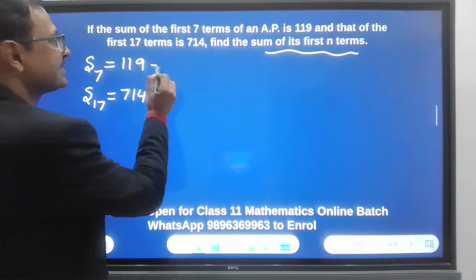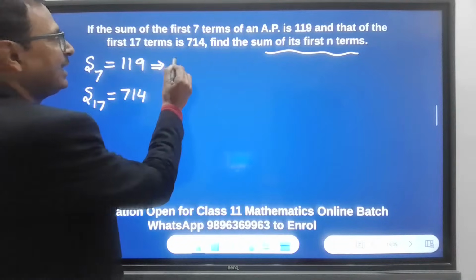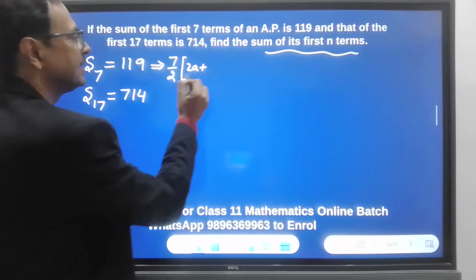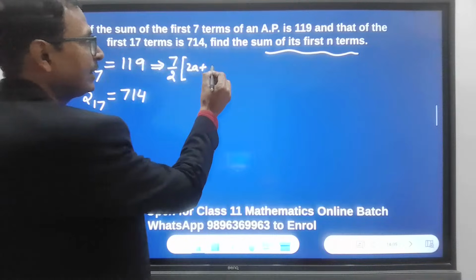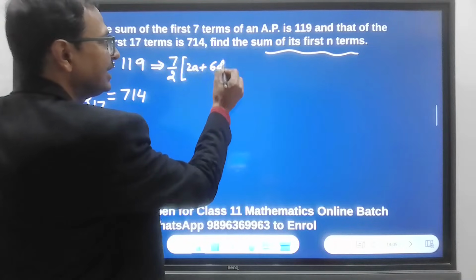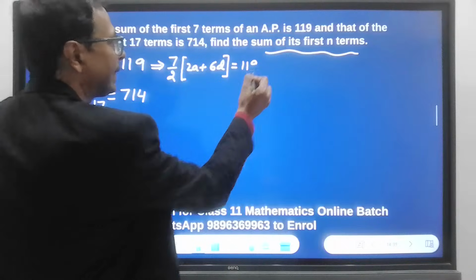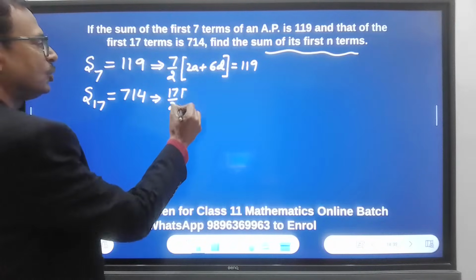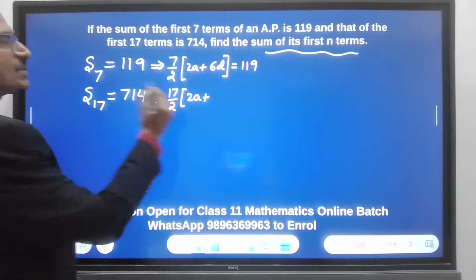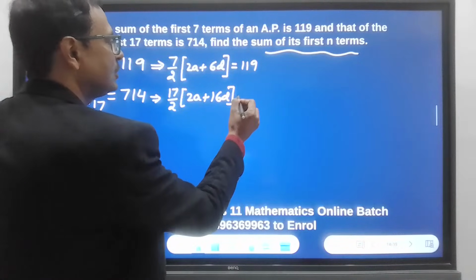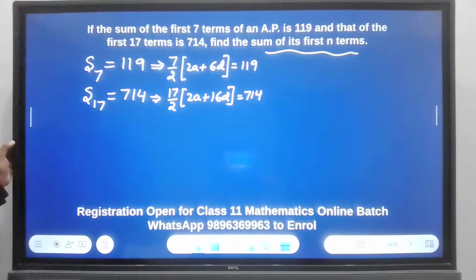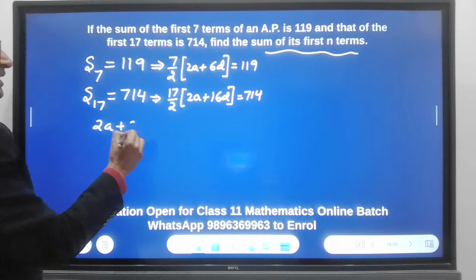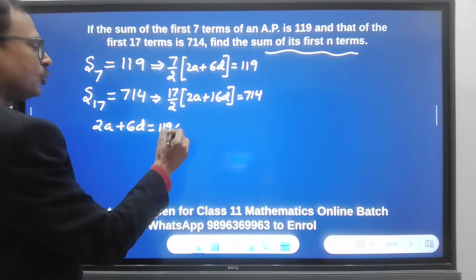From these two equations. S7, n by 2, n is 7 here. 2a plus n is 7, so 7 minus 1 into d, so 6d equal to 119. Likewise here, n is 17, so 17 by 2, 2a plus 17 minus 1, 16d equal to 714. Now, 7 by 2, take it to the other side. You will get 2a plus 6d equal to 119 into 2 by 7.